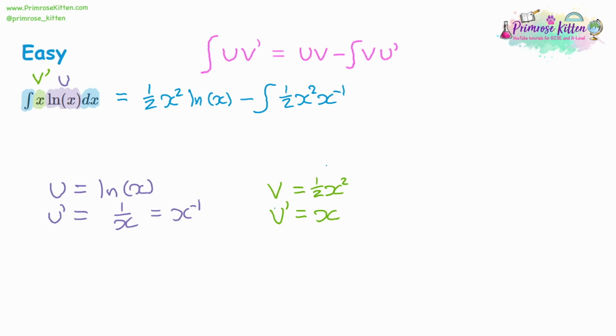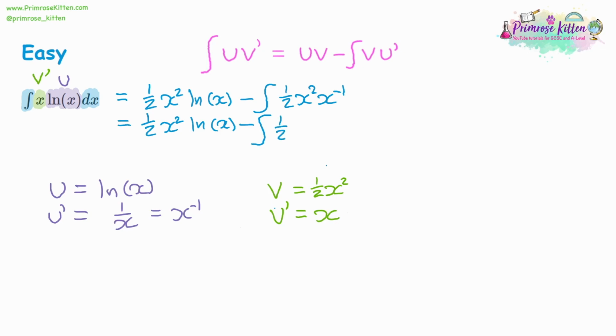And you might notice something here. We've got two of the same bases together, x and x. They've both got powers. We can use the laws of indices here. And so by multiplying the numbers before integrating, sometimes you can cancel out to get something a little bit easier to use. So actually, this is going to give us, first bit's going to be the same, but then x squared and x to the minus 1 together, if they're being multiplied together next to each other, you add the powers.